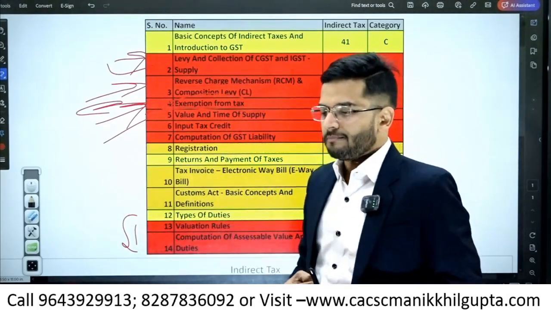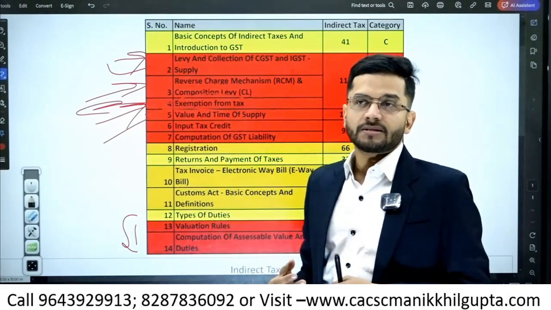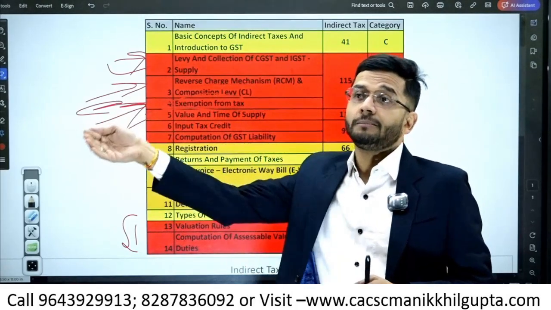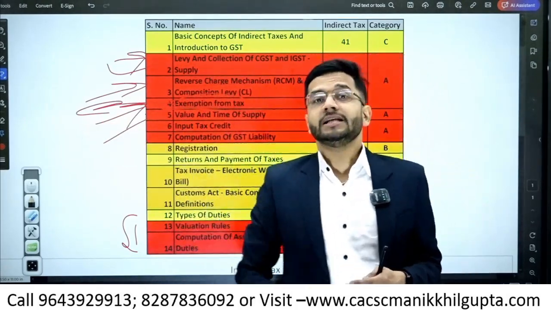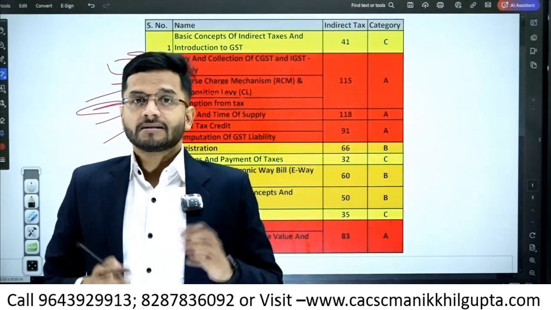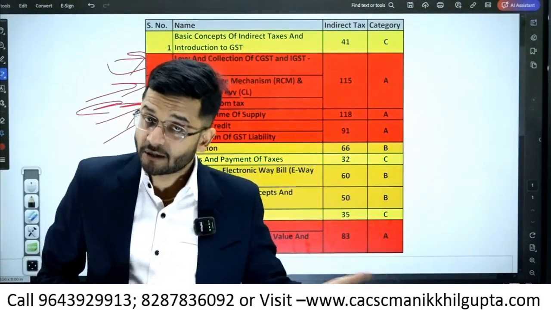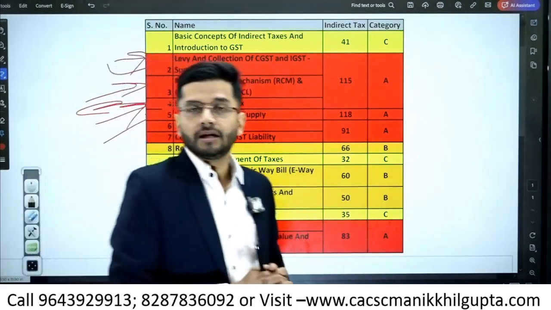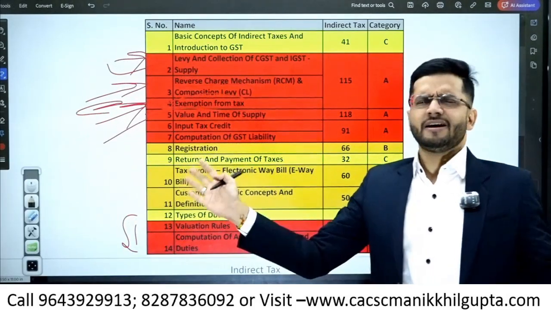Don't spend a lot of time on them, and quickly just brush up those chapters and specifically focus on the questions which have come in the past examination for these chapters. So where can we get it? Get it through Scanner. The Scanner is available on my website also, www.cscscmanikhilgupta.com. You can purchase from there or anywhere on internet.